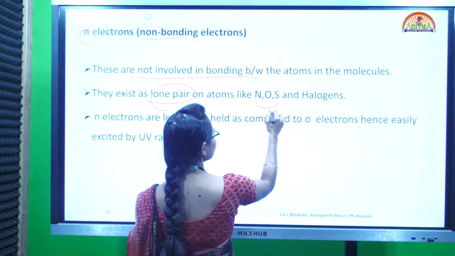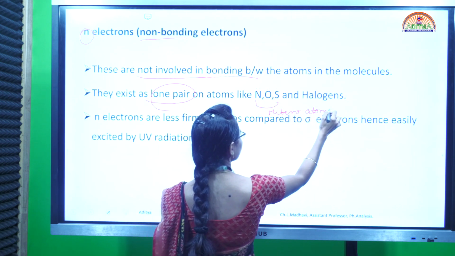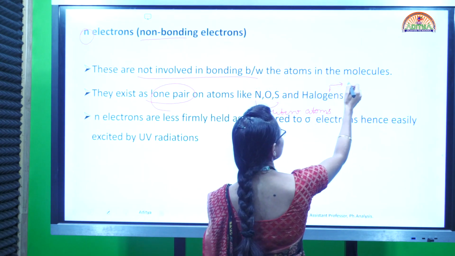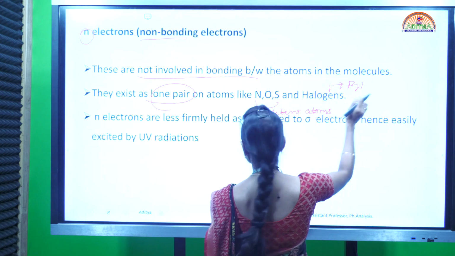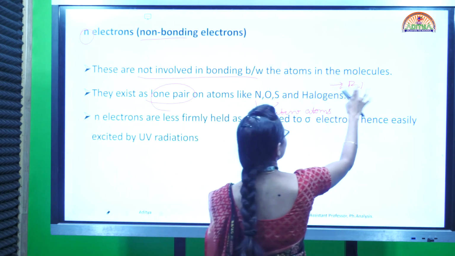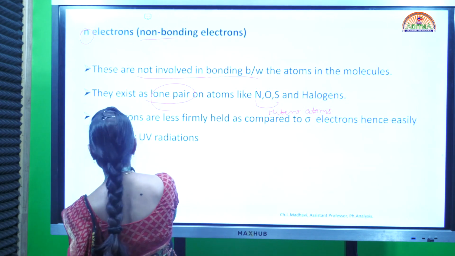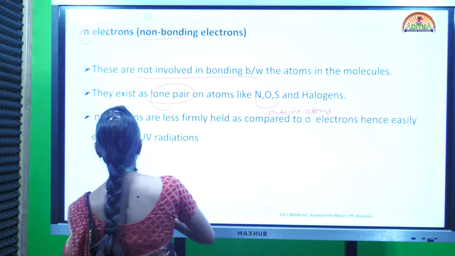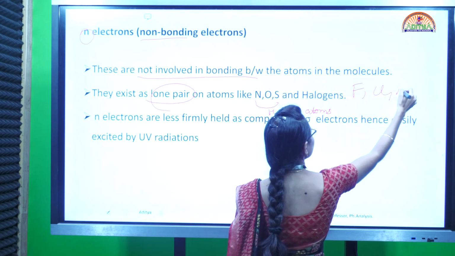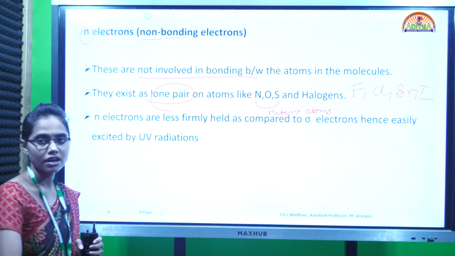So these heteroatoms, like nitrogen, oxygen, sulfur, and also various halogens like fluorine, bromine, F, Cl, Br, I, etc. All these are halogens.